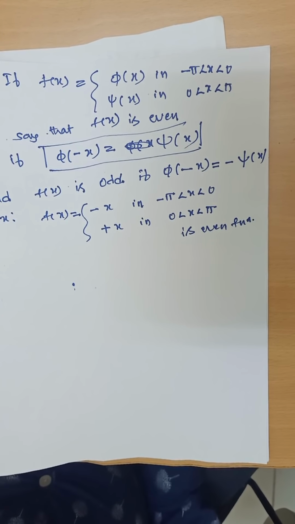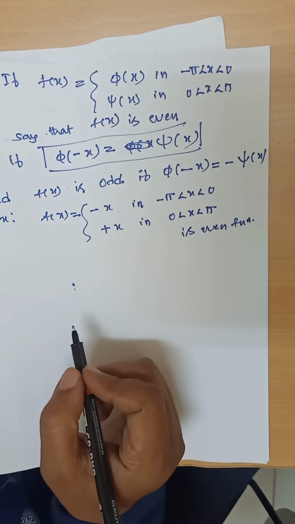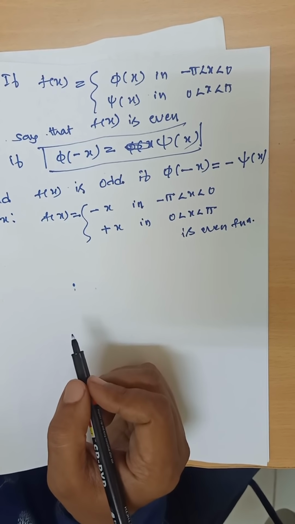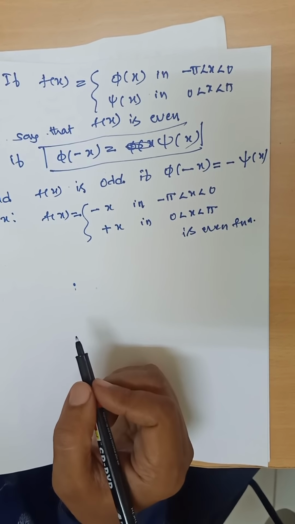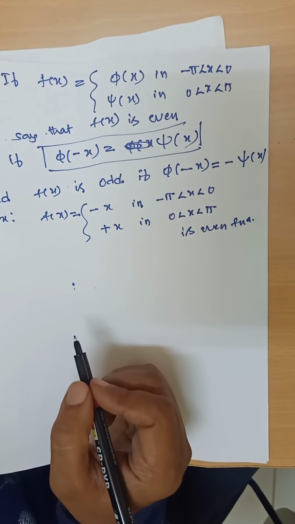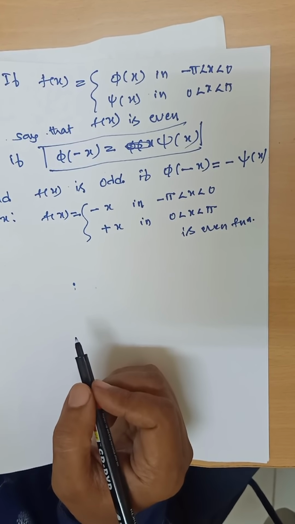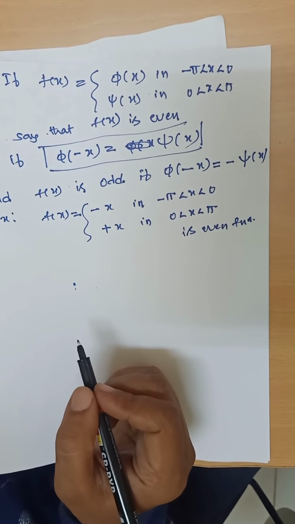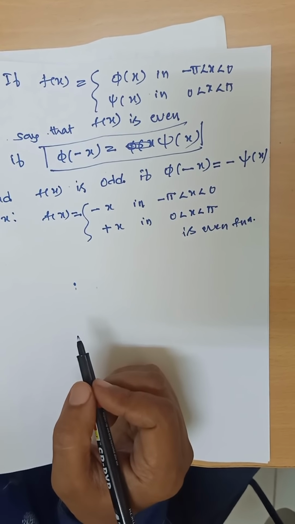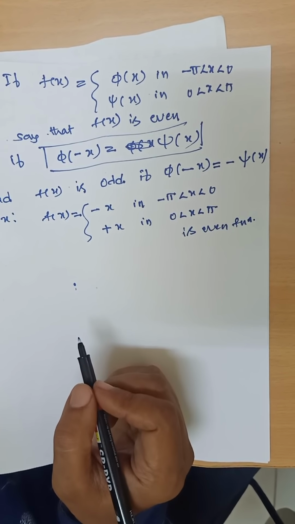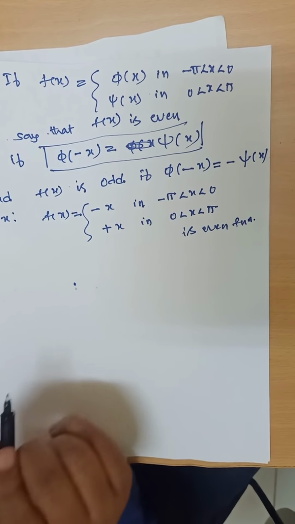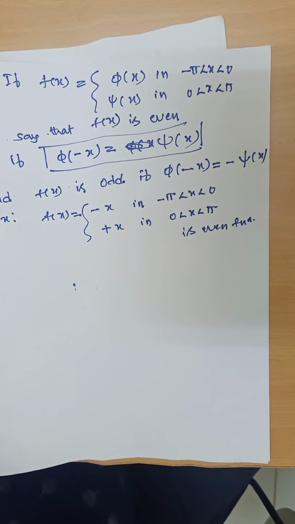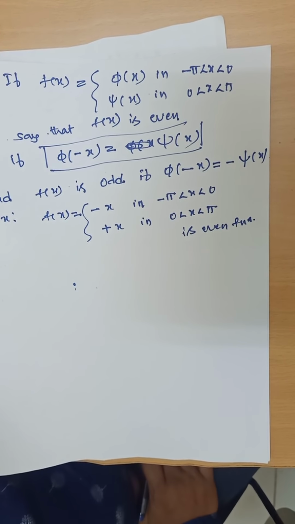By using the property of definite integral, the formula for a0 is 2 by pi integral 0 to pi f of x dx, and an is 2 by pi integral 0 to pi f of x into cos nx dx, and bn is 0. If it is odd, we find only bn. The bn formula is 2 by pi integral 0 to pi f of x into sin nx dx. After finding a0, an, we construct f of x. After finding bn, we construct f of x.